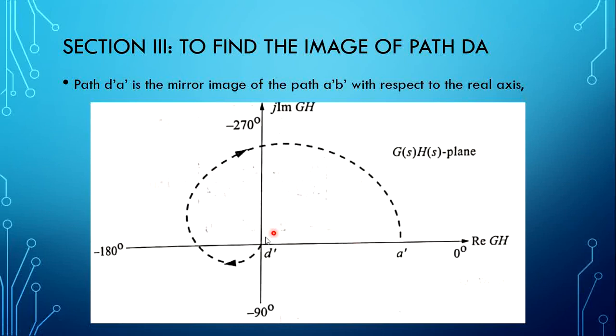Then the third section is the mirror image of the first section, where it has to start from D dash and terminate at A dash.